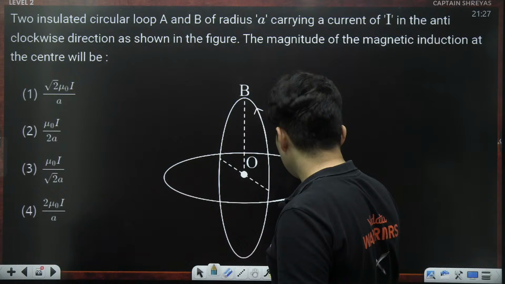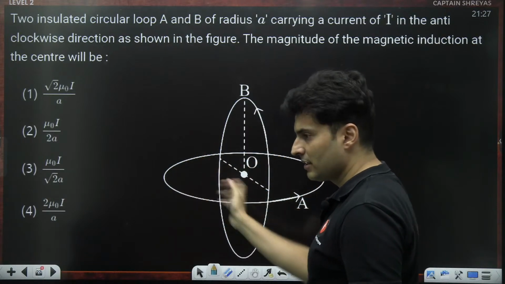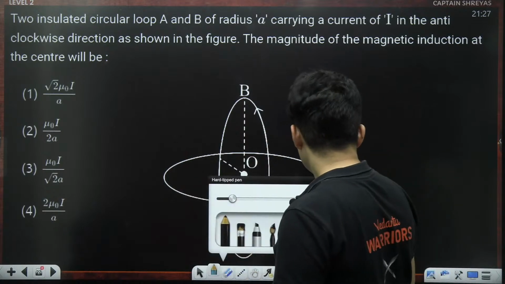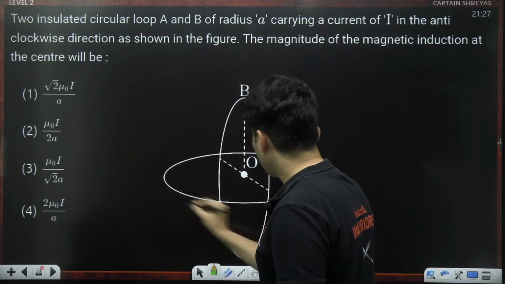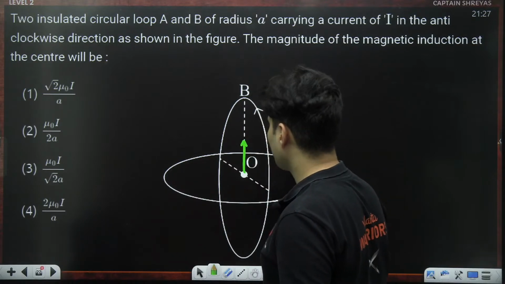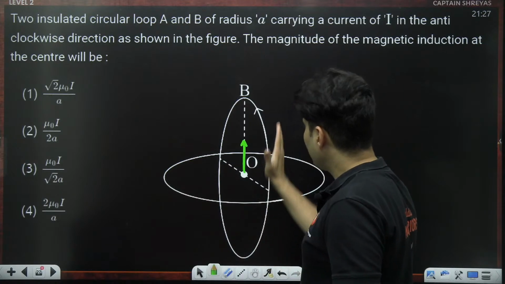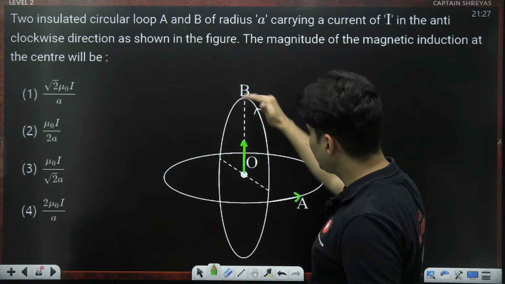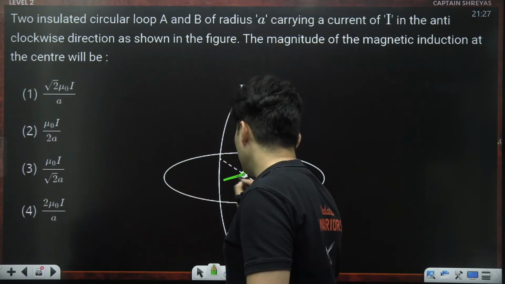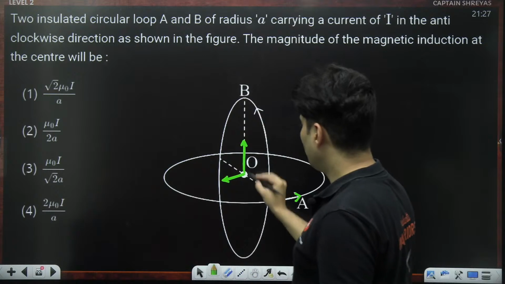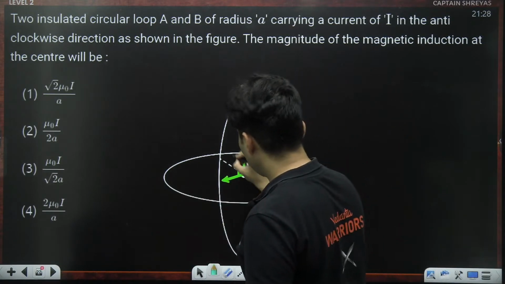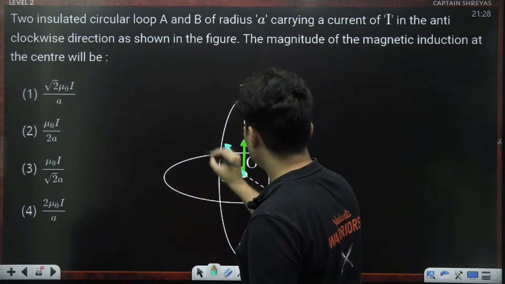Due to this horizontal loop, which is carrying current like this, curl the fingers of your right hand. You will see the thumb going up like that. So, the magnetic field due to the horizontal loop carrying this current is in this particular direction. Now, curl your fingers along the vertical loop in this direction. You will see the thumb going like this. So that means it should be in this particular direction. Both of them are mutually perpendicular. So naturally it means that the net magnetic field should be like this.